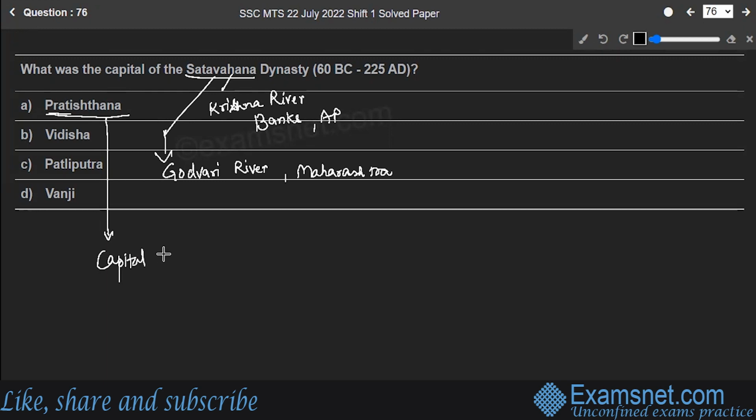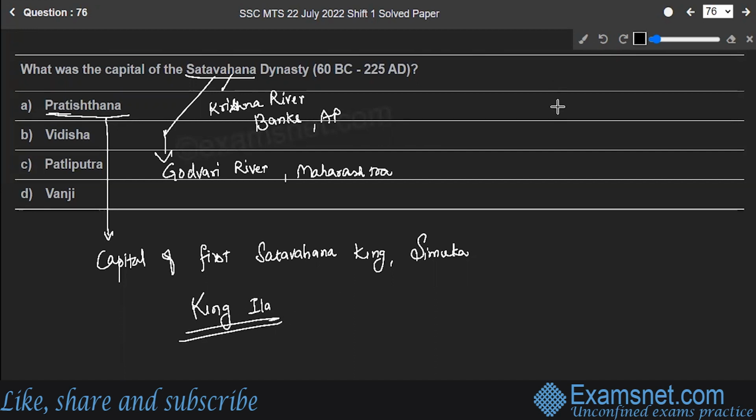So next, Pratishthana was the capital of the first Satavahana king Simuka. From there, it rose into a kingdom covering half of India. It is one of the few inland towns quoted in the famous 1st century Greek book. Pratishthana was built by King Ila. So option A is the correct answer to the question.